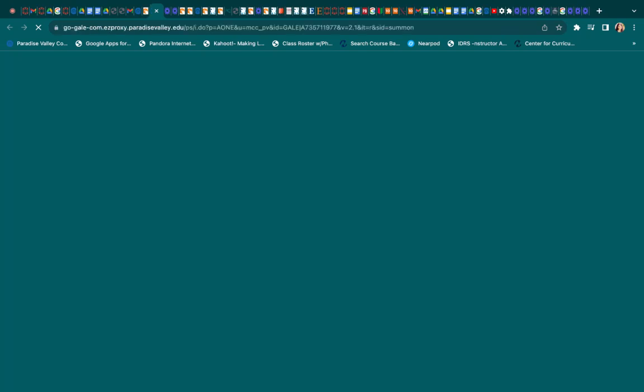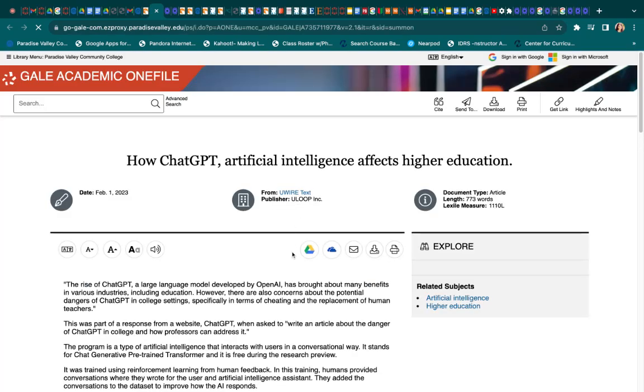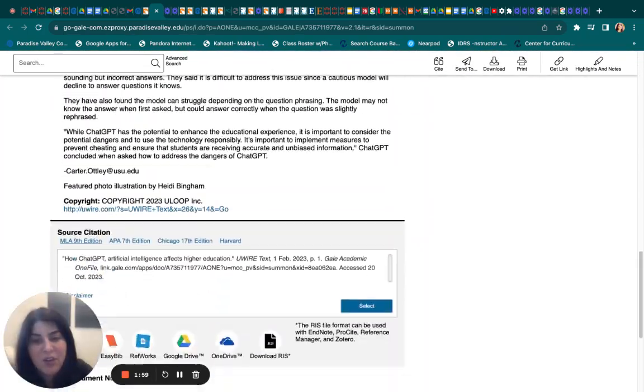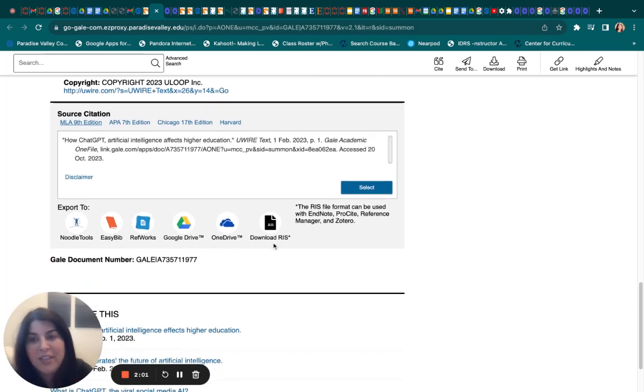So when I click that, since it's a newspaper article, it doesn't have an abstract. So I would want to read the very beginning and the very end. And if you notice at the very end, it has a source citation, and I can select MLA or APA. Now, if I select it here, that'll allow me to copy it. I can use Command-C for a Mac or Control-C for a PC, and I can paste it into the assignment area or another document where I'm putting all of my sources so I can turn them in all at once. It doesn't matter to me.